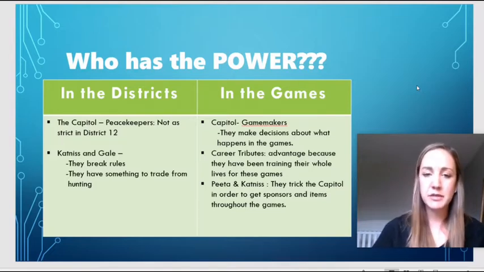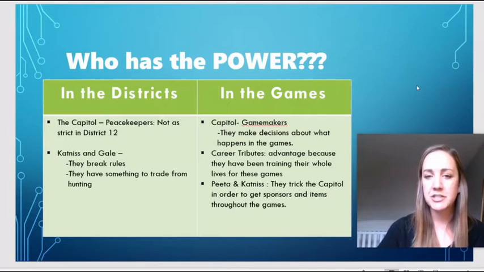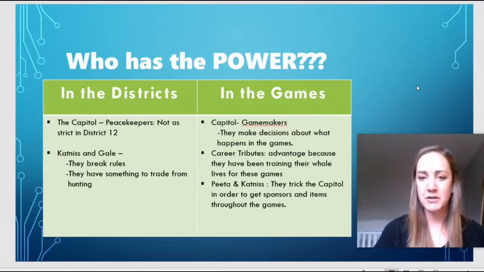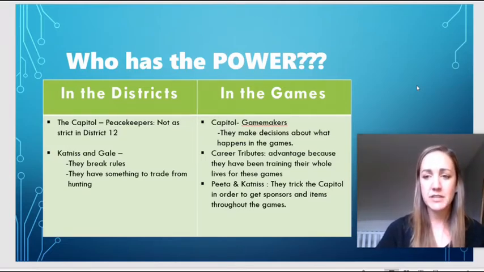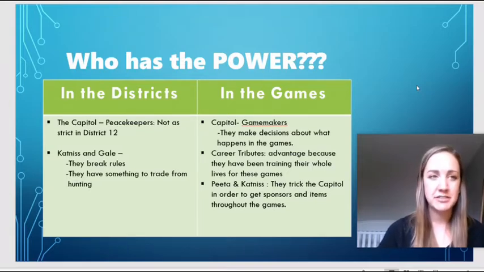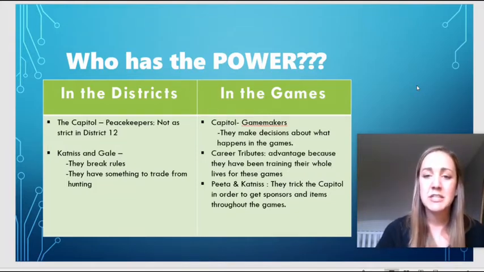Lastly, this is a little bit more surprising, and I had to think a little bit deeper about this one, is that actually Peeta and Katniss, who are the main characters, they have some power in the games as well, which initially I didn't really think. I thought, no, I mean, they have some skills, not very many, but they don't have a lot of power because they can't really influence what decisions are made in the games.